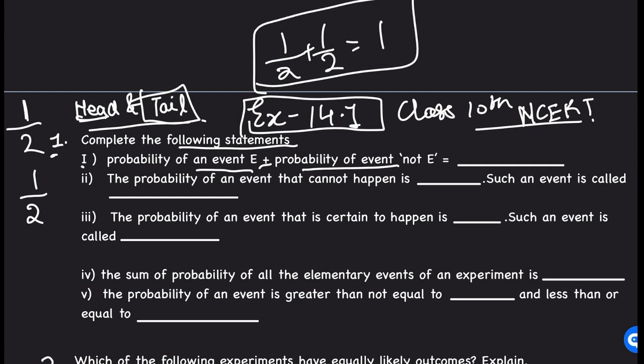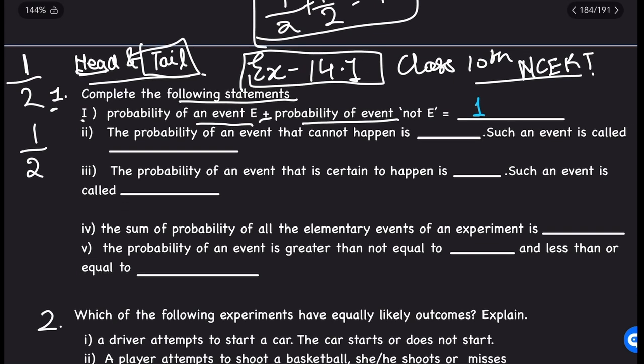In all cases, the probability of an event E plus probability of event not E is always equal to 1. So the answer is 1. Let me do this with a different color. Okay. The probability of an event that cannot happen is dash. Such an event is called what? Okay. So the probability of an event that cannot happen is 0.